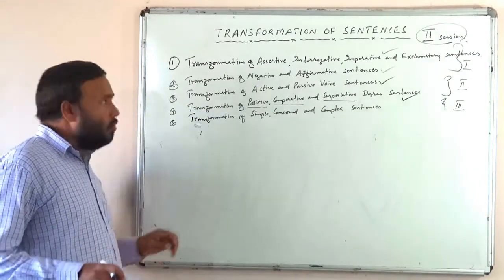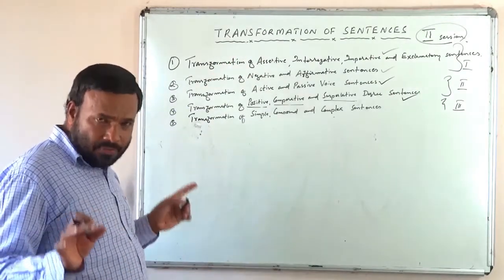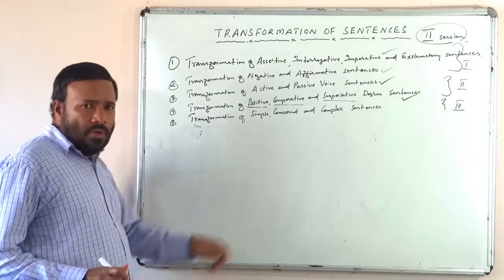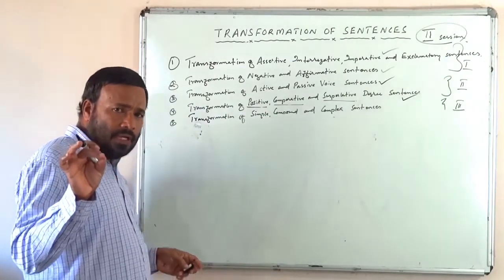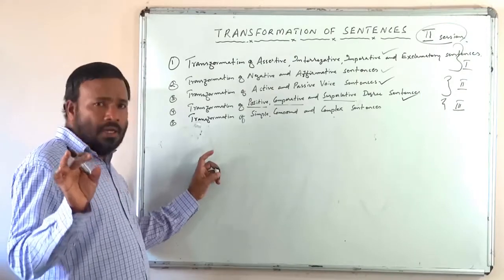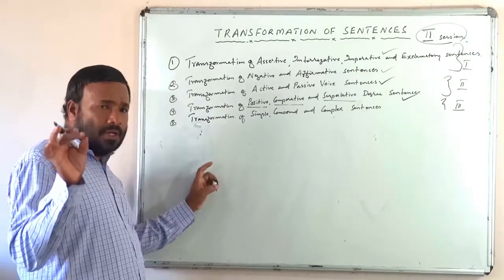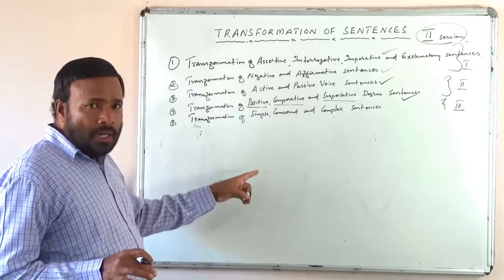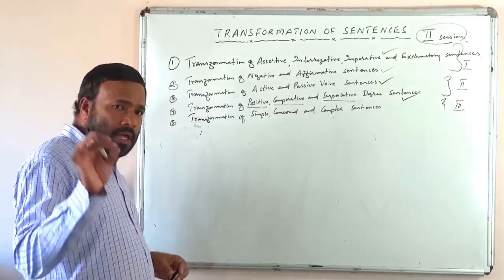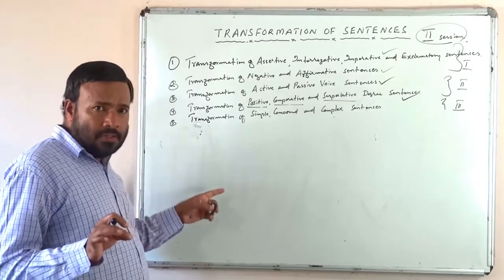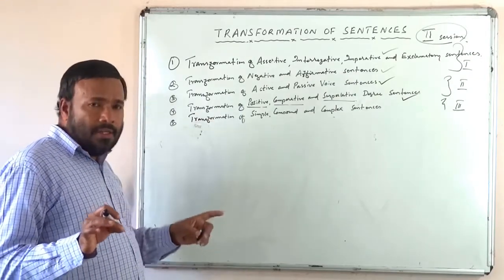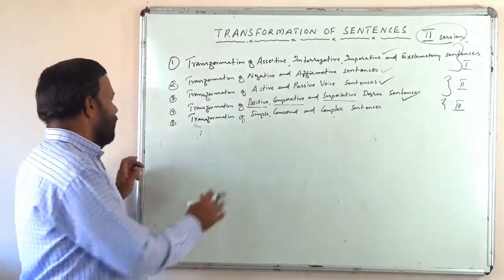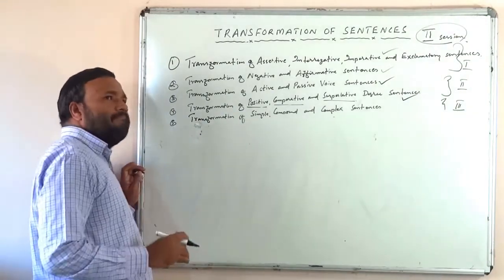So now you know the quality of each degree. Now let us start the transformation. I will write some sentences in any degree and let us transform them into other degrees.